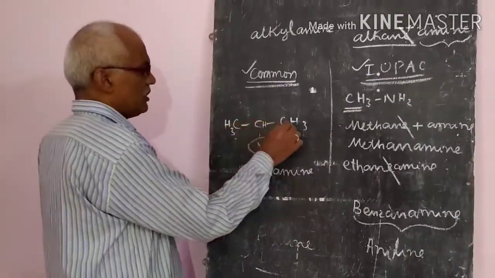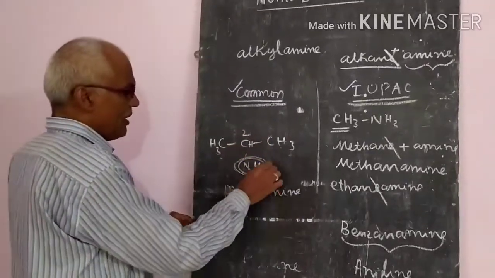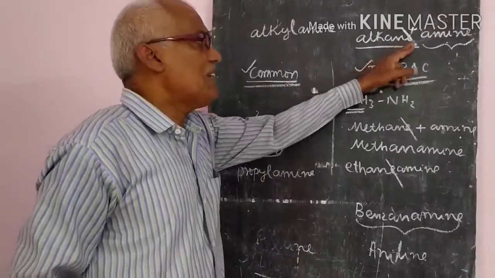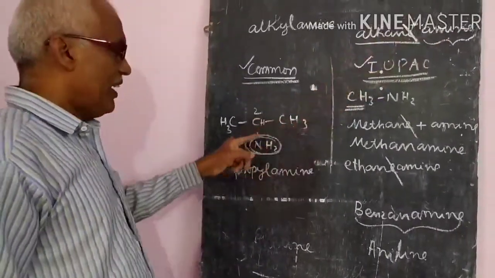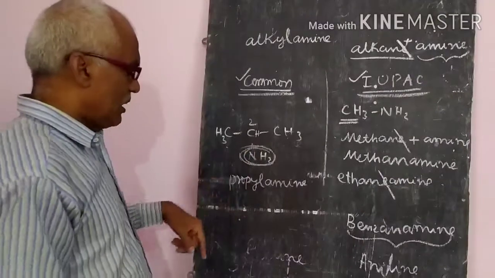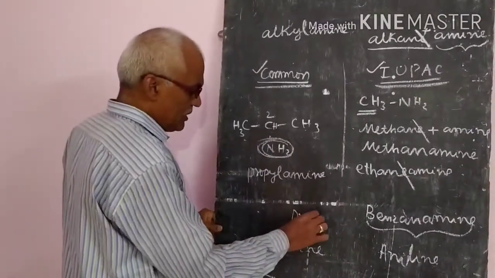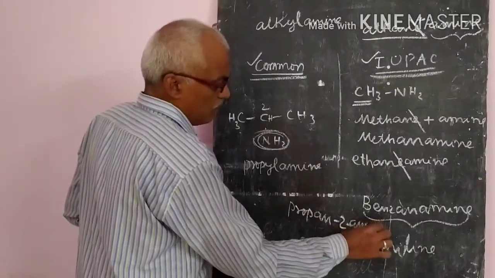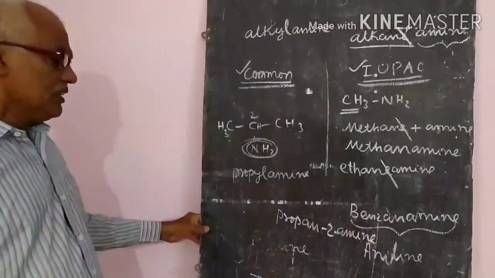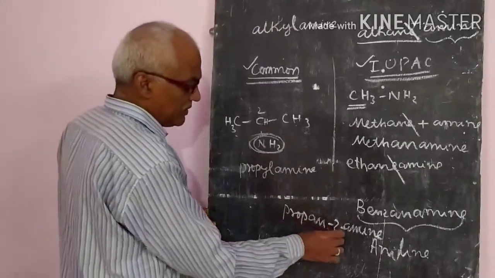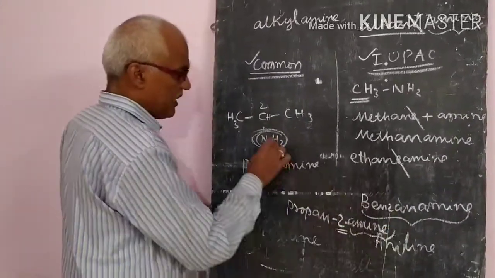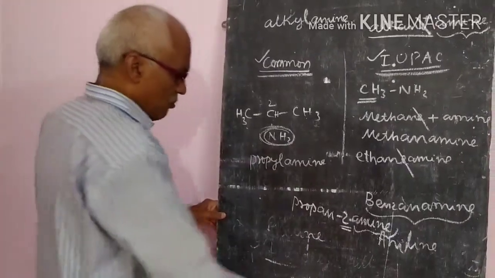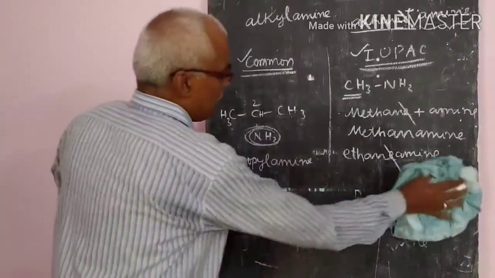In this one, 1, 2, 3, at the second carbon atom the amine group is there. The general name is propane plus amine, propanamine. But where is the amine group attached? The second carbon atom. So it can be written as propan-2-amine. That means in propane, at the second carbon atom, the amine group is there. So like this we will write down the common names and the IUPAC names. So what is the general name for this one?